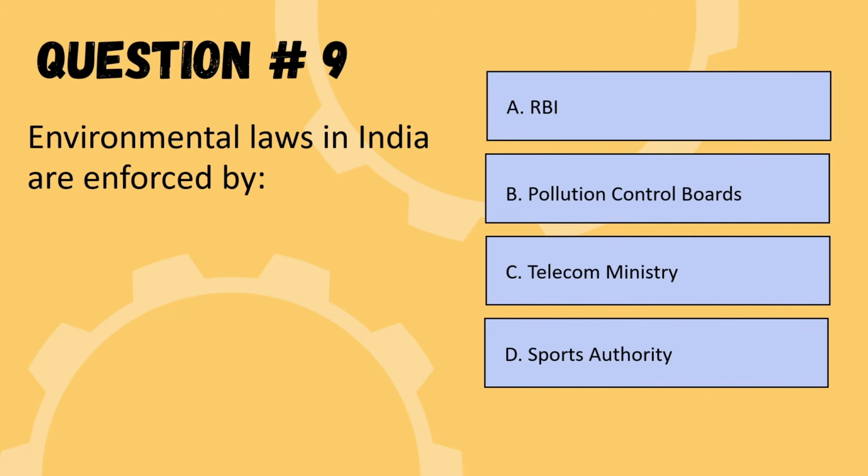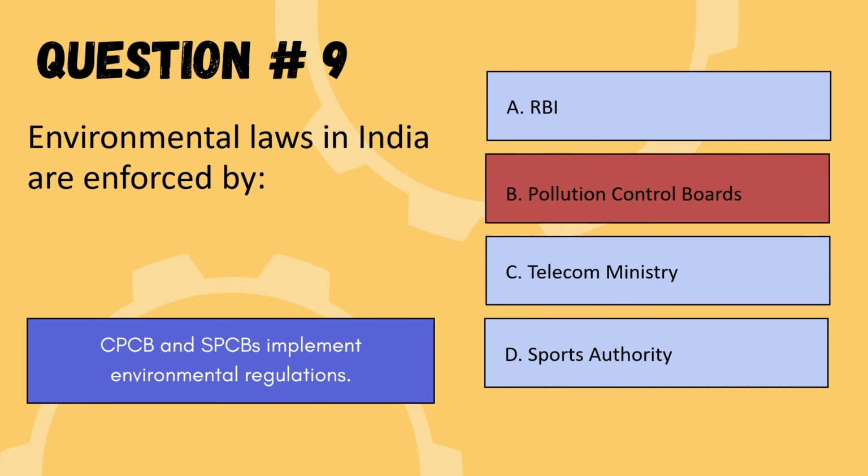Next question is, environmental laws in India are enforced by. Options are RBI, Pollution Control Board, Telecom Ministry, or Sports Authority. So the correct option is option B, Pollution Control Board. So we are moving to the next question.